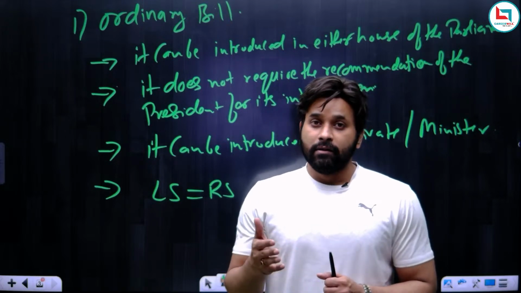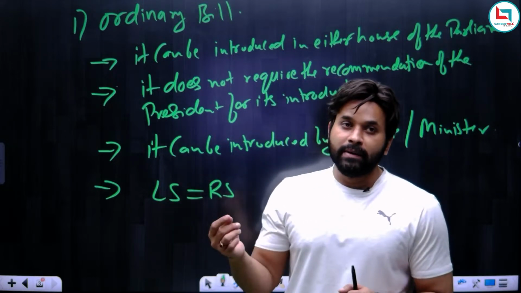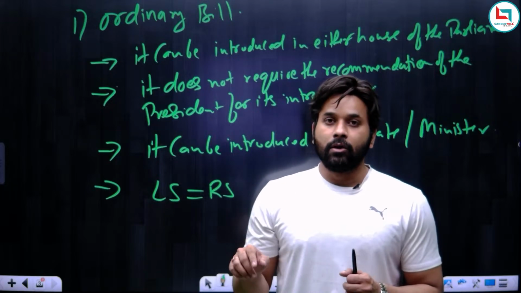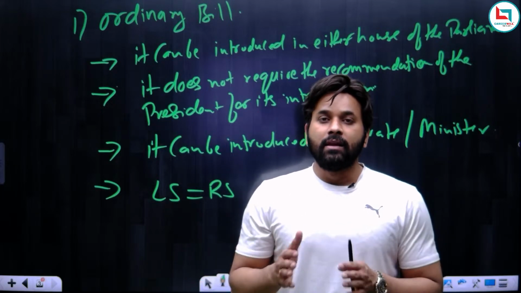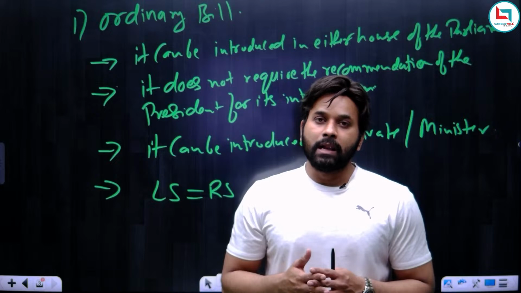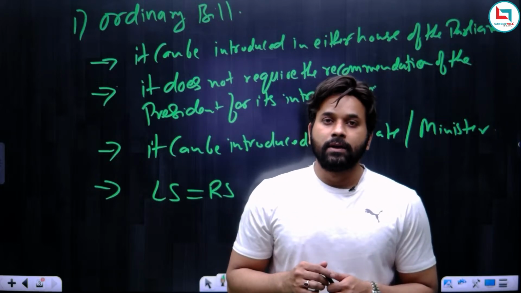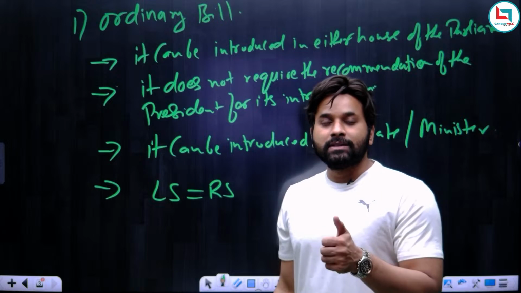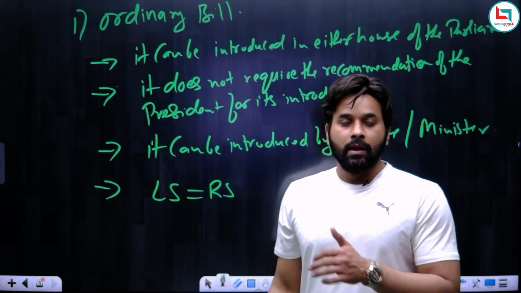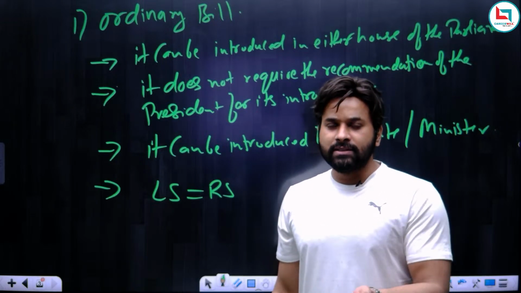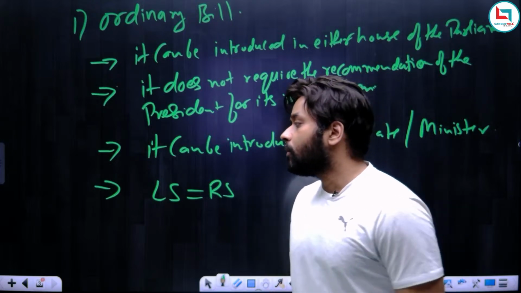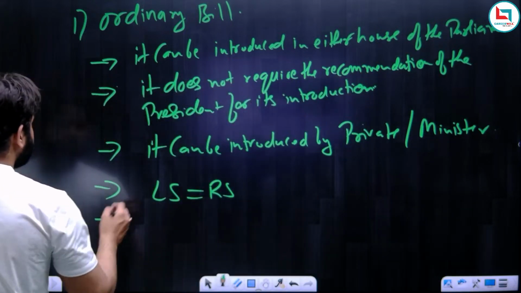Okay, and when I say they both enjoy equal power, it means that if Lok Sabha passes the bill and Rajya Sabha rejects the bill or vice versa, then there will be a joint sitting of the parliament, which we discussed in the previous class. So both the houses are equal. It means if Lok Sabha says yes and Rajya Sabha says no, then joint sitting, or otherwise Rajya Sabha says yes and Lok Sabha says no, then again it will be a joint sitting. Okay, so both houses have equal power.